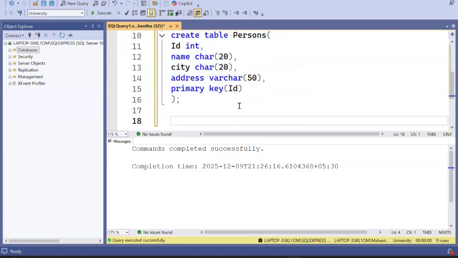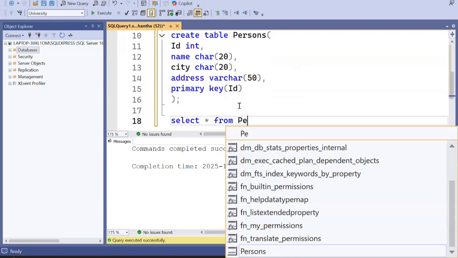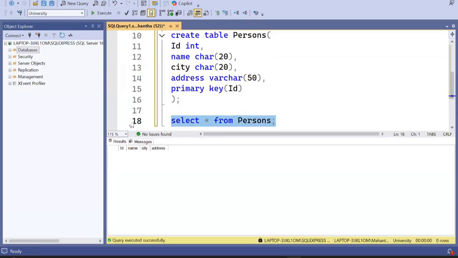Now, do we have any data in this table? No, not at all. So how do we check that? Let me check whether the data is there by selecting from persons. There is no data. Now we have to insert the data into this.